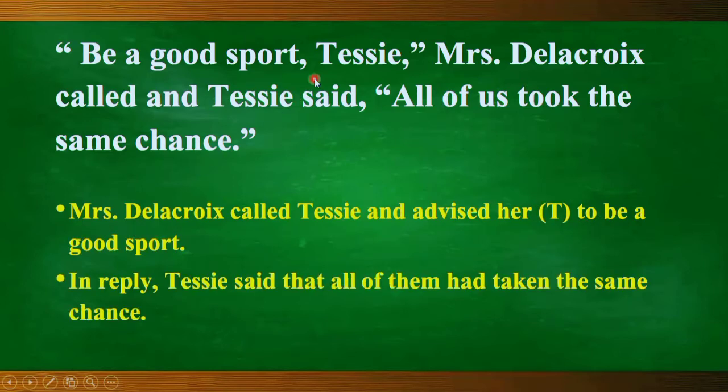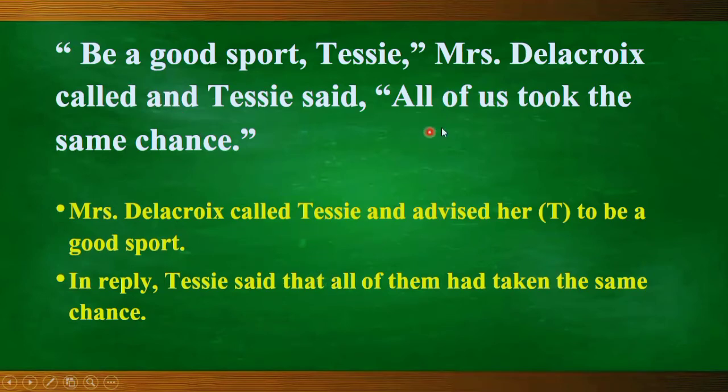Then, in reply, Tessie also said something. Tessie said, "All of us took the same chance." So we can mention this with "in reply, Tessie said that." Here we have to use "that" because this was an assertive sentence. We don't normally use "that" for an imperative sentence unless there is "let us." Other than that, imperative sentences don't take "that."